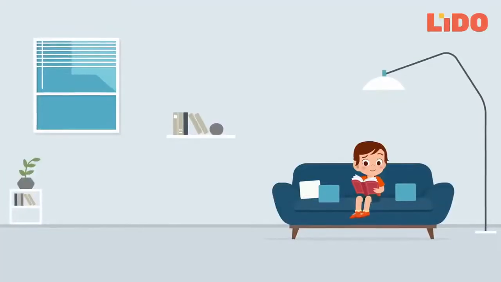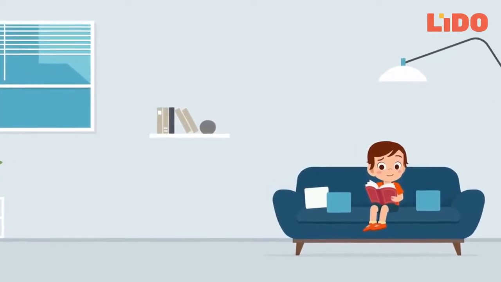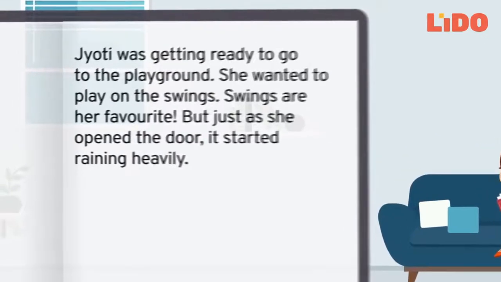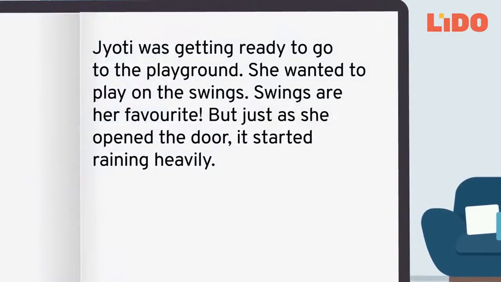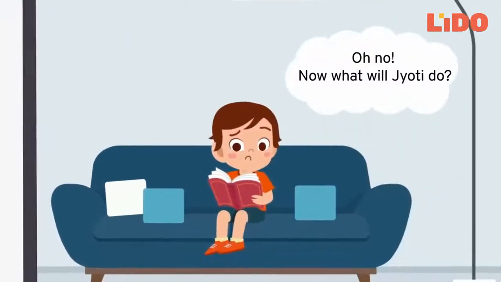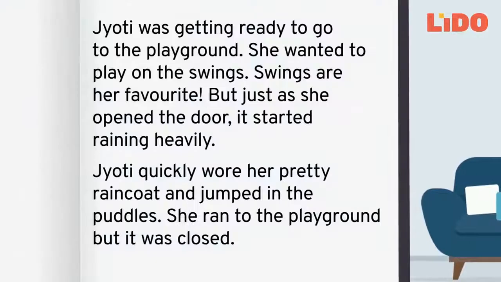Let's learn this with Rohan, who is now reading a story about Jyoti's adventures. Jyoti was getting ready to go to the playground. She wanted to play on the swings. Swings are her favorite. But just as she opened the door, it started raining heavily. Oh no! What will Jyoti do? Rohan wonders. Jyoti quickly wore her pretty raincoat and jumped in the puddles.